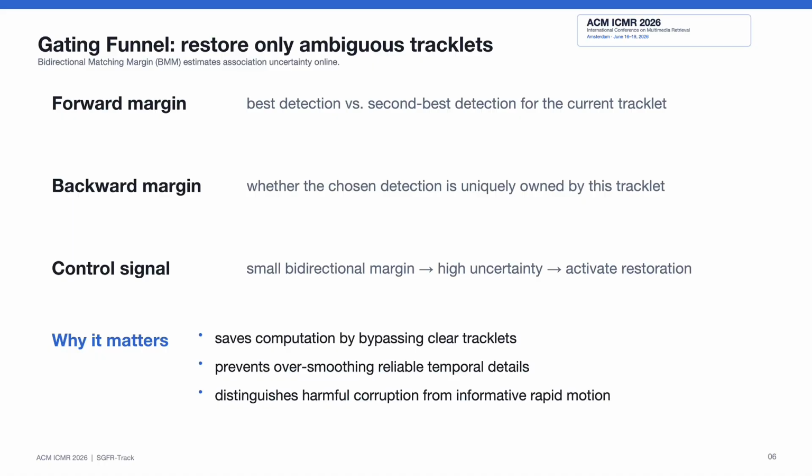This design brings 2 advantages. First, it saves computation, because clear tracklets bypass SGFR. Second, it prevents over-smoothing reliable features. In other words, the gating funnel makes restoration selective rather than universal.